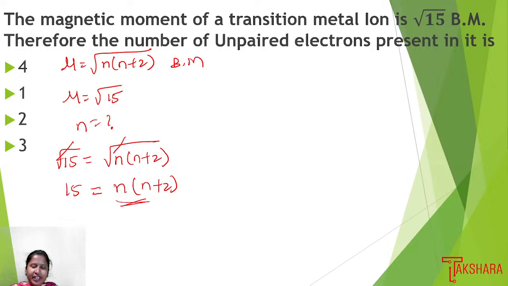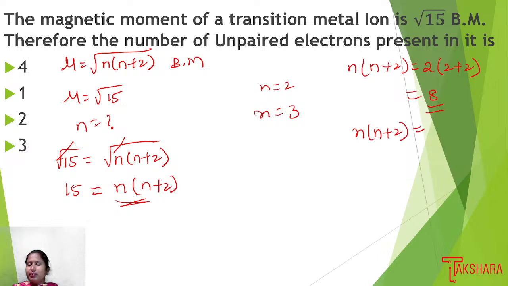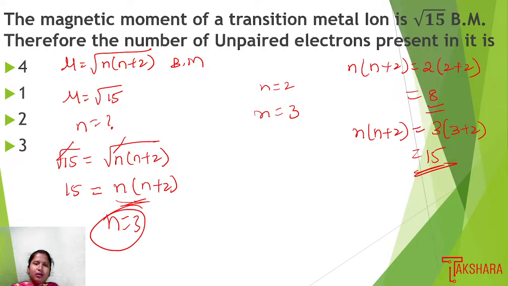Now we need the answer to be 15. If n is equal to 2, we will not get 15: substituting, n into n plus 2 is 2 into 2 plus 2, which becomes 8. If we substitute n as 3, we get 3 into 3 plus 2. So 3 plus 2 is 5, 3 fives are 15. So if n is equal to 3, the answer is √15 Bohr magneton. So the number of unpaired electrons is 3, we can say.